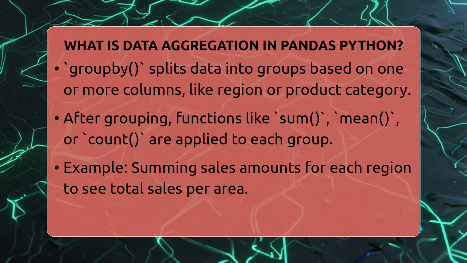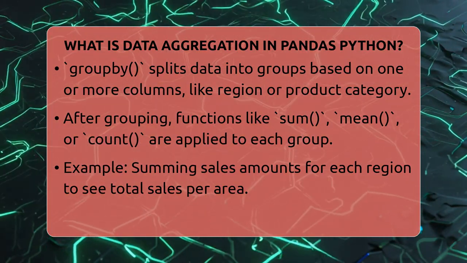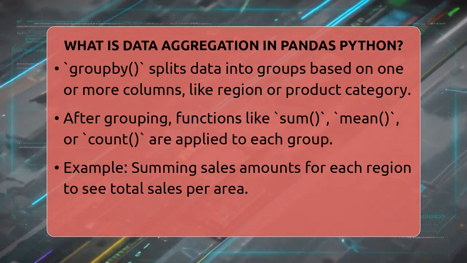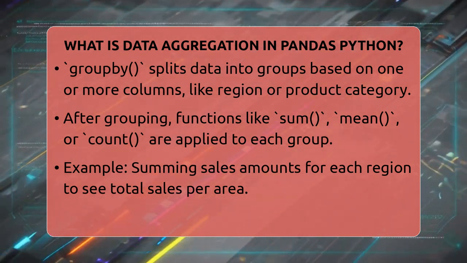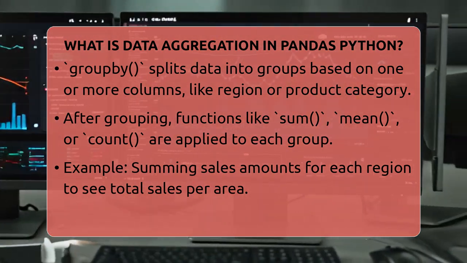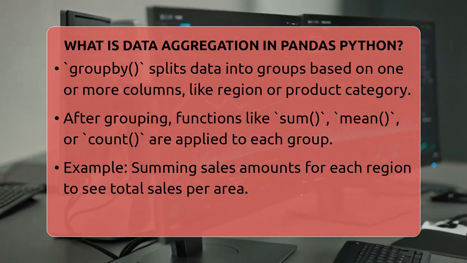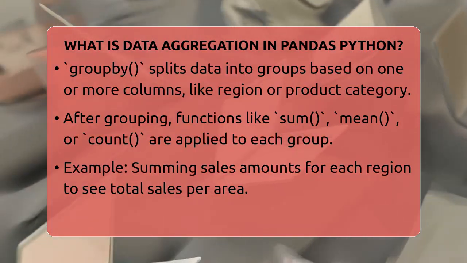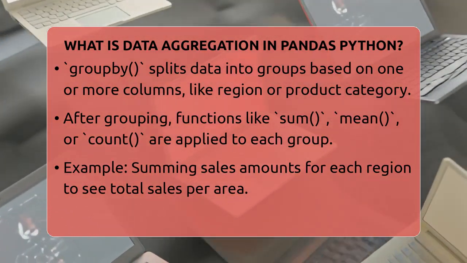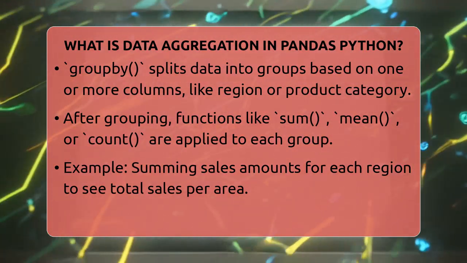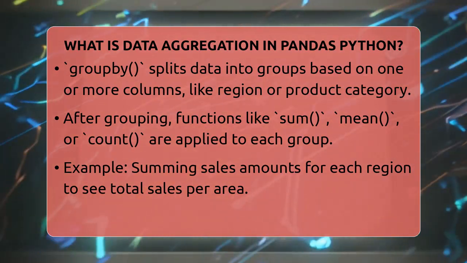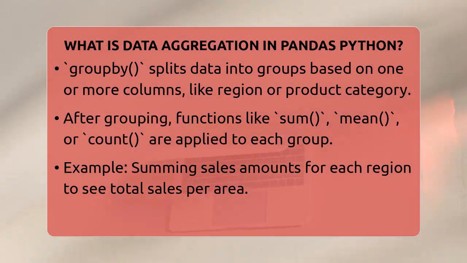Let's say you have a table with sales data that includes columns for region, product, and sales amount. If you want to see the total sales for each region, you would group by the region column and then sum the sales amounts. This gives you a new table with each region and its total sales. You can also do more complex things, like calculating the average sales per product within each region.